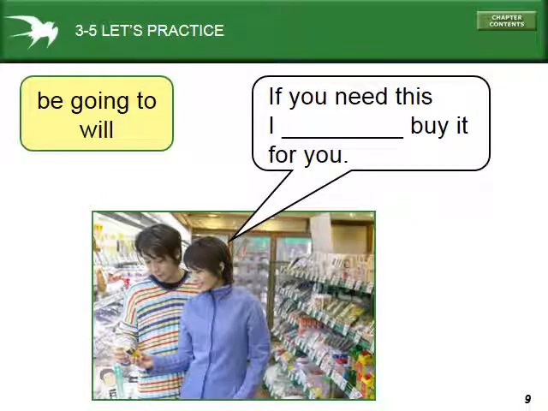So let's look at these. Which one should we choose? If you need this, I am going to buy it for you, or I will buy it for you. So if it's I'm going to buy it for you, it means that she had a plan to buy that thing for him from before they even came to the store. But if she's just making the decision right then, it should be will. And in this case, it's will.